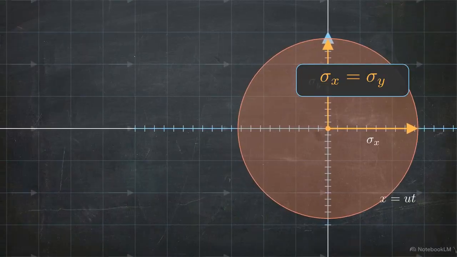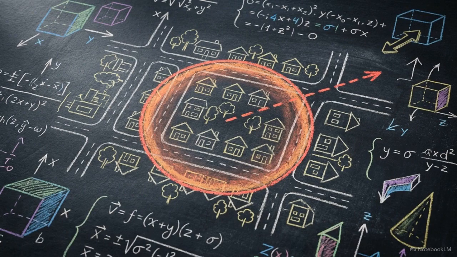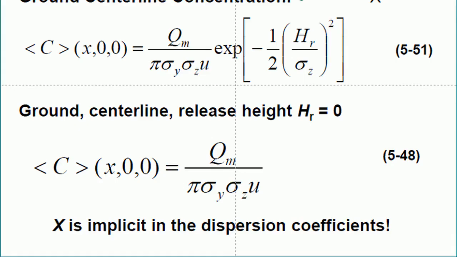These dynamics require a different set of empirical charts, shown here with the sigma x equals sigma y notation on the vertical axis. The puff model defines a moving, highly concentrated mass of toxic gas, requiring emergency responders to track the hazard as it travels through a community. These variables combine to find the ground centerline concentration. In this specific equation for ground-level releases, the release height is set to 0.